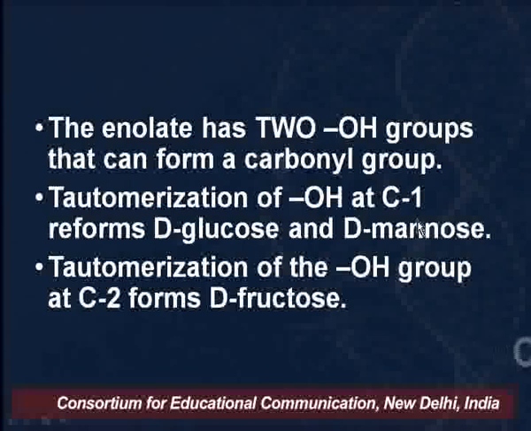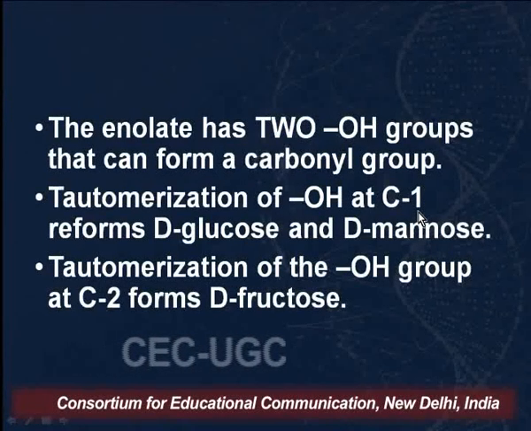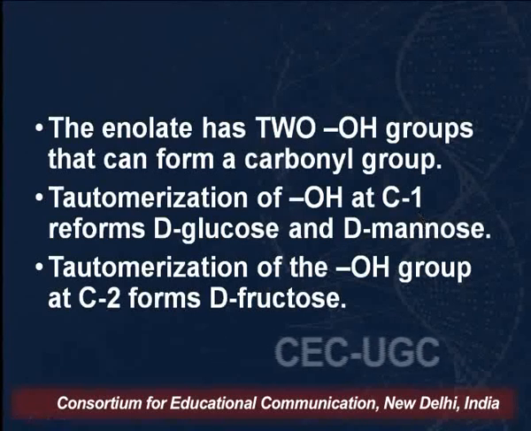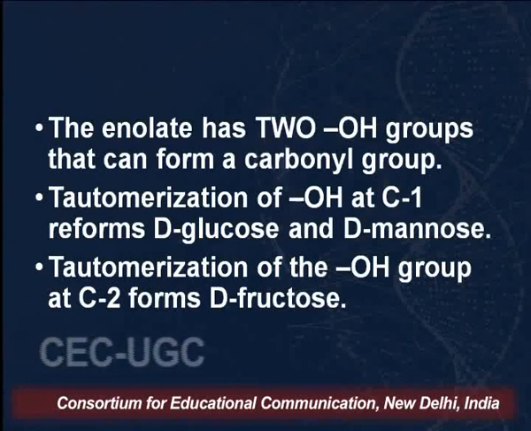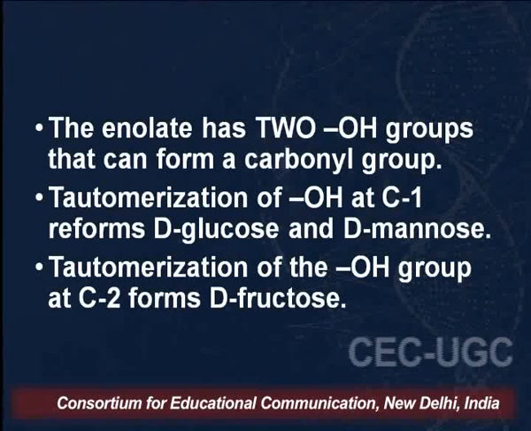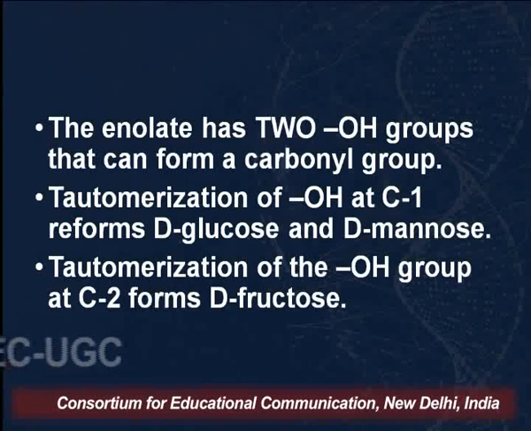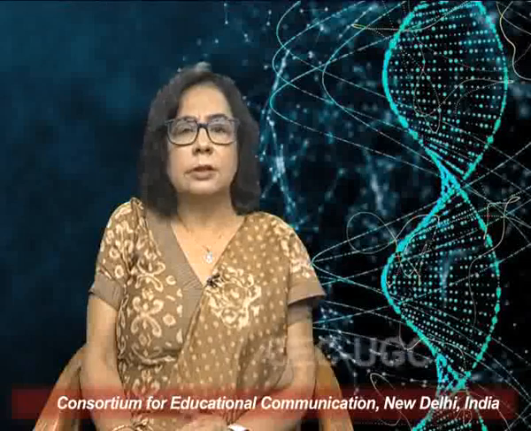So we find that this enolate ion has two OH groups, which can form a carbonyl group. As I explained at the beginning of this reaction, if tautomerism takes place at C1, it will reform glucose and mannose, and if tautomerism takes place at C2, then fructose will form.